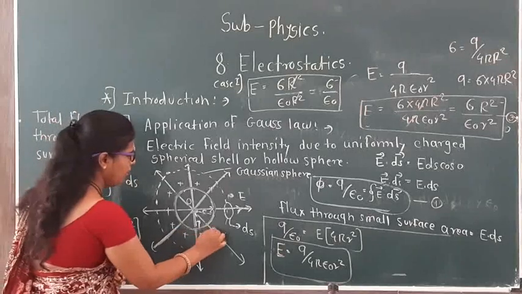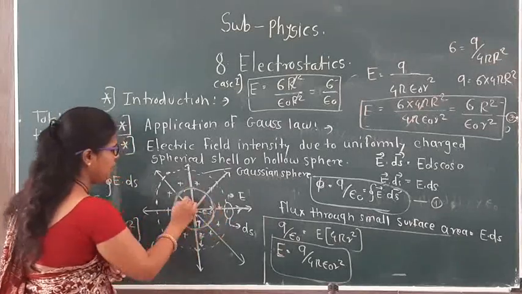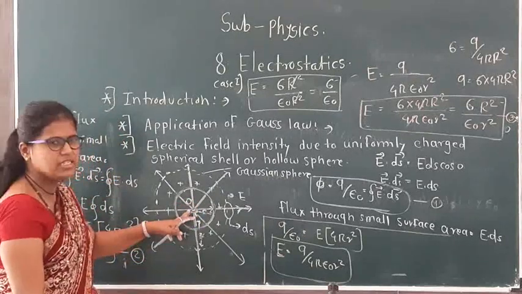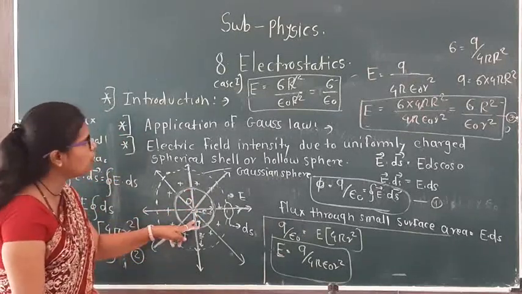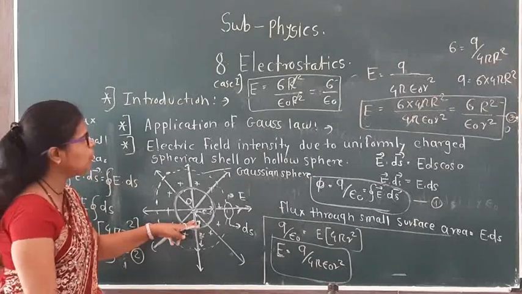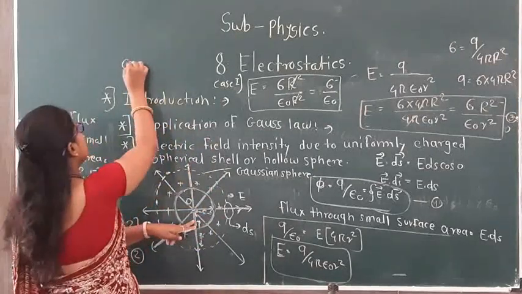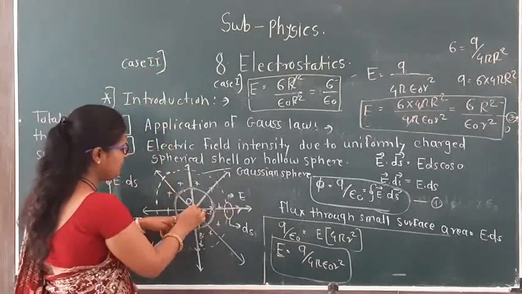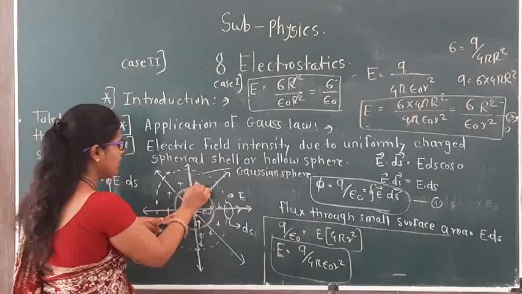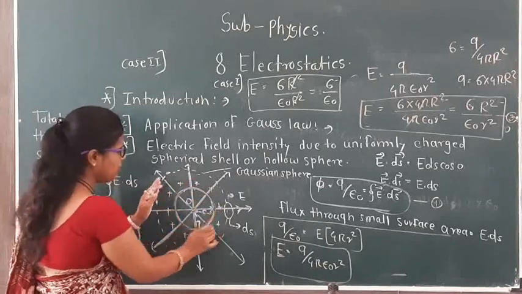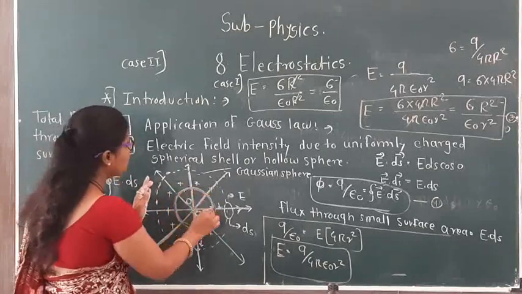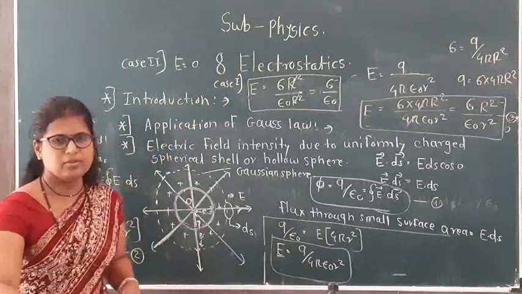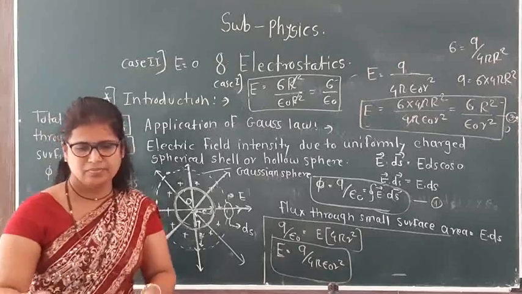Now case number 2, when the point P is present inside the sphere. Outside, on the sphere, charge is present, but inside the sphere there is no charge, so the electric field is also 0. So E is equal to 0. Thank you very much.